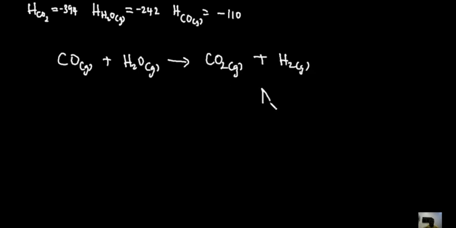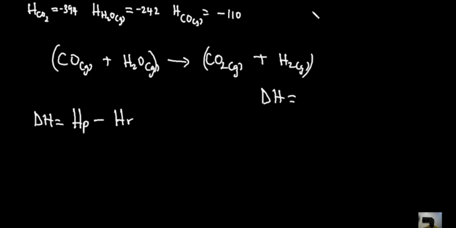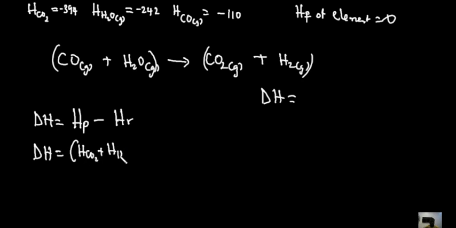We are now asked to find the enthalpy change of this reaction. Now remember, enthalpy change equals heat of product minus heat of reactant. So we're going to add all these products and then subtract the heat of all these reactants, and we'll get our answer. Now it's important that you note something. Heat of formation of elements equals 0. So let's get to work. We're asked to find the enthalpy change. So the enthalpy change of this whole reaction is the heat of product. The products are CO2 and hydrogen. So that's going to be the heat of formation of CO2, that's H of CO2, plus H of hydrogen, minus the heat of formation of the reactants, which is H of CO plus H of water.